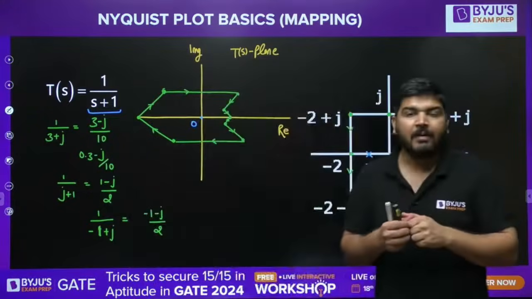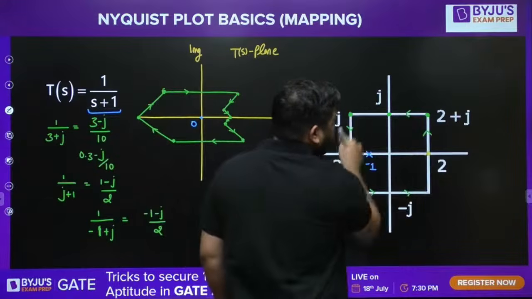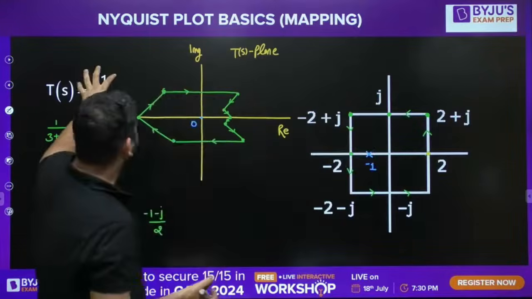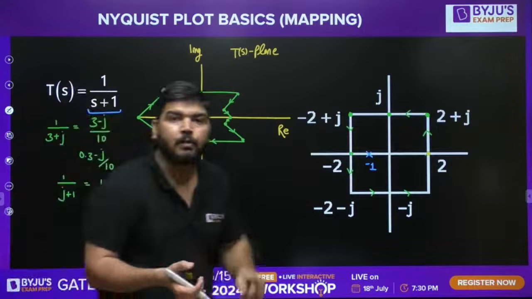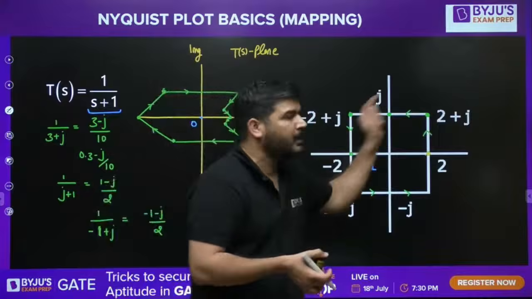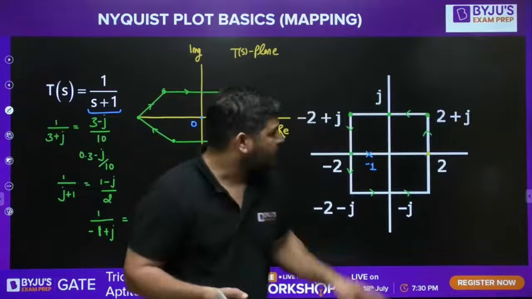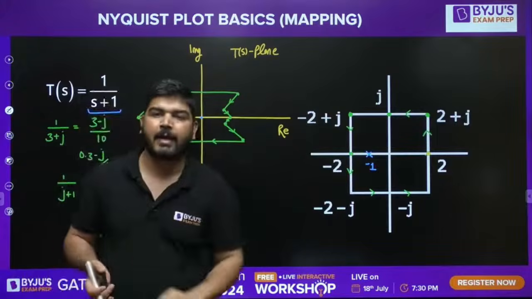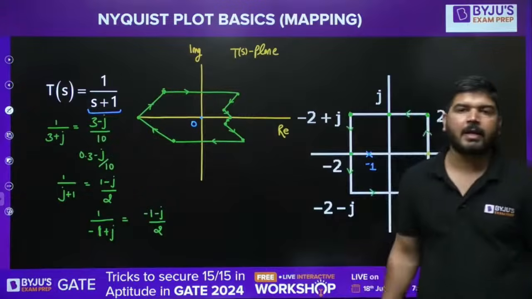Moreover, it will encircle oppositely. Oppositely means previously in the S-plane it was anti-clockwise. Since one pole of this function is inside this contour, the origin in the TS plane will be encircled one time, and the direction of the encirclement will be opposite. Because of the pole, if poles are inside, the direction will be opposite. So if it is anti-clockwise, it has to be clockwise. You can see there is one encirclement, and it is in the clockwise direction. You have to be very clear about it.